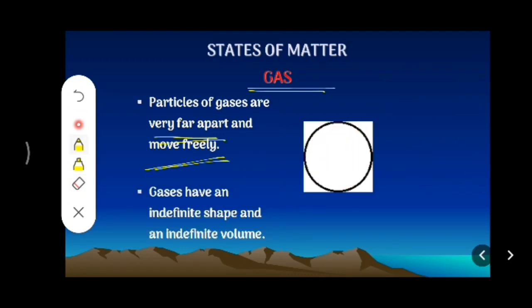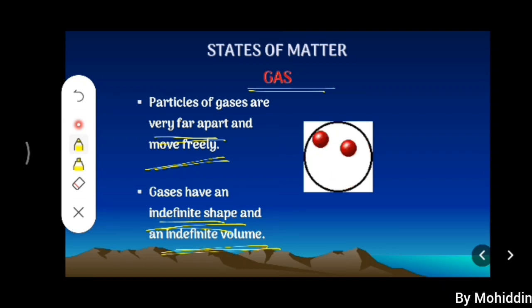So second one, gas has indefinite shape and indefinite volume. Gas is very different from liquid and solid. In case of solid, we saw one condition. We saw a different condition in liquid, but in gaseous form, a totally different condition: indefinite shape and indefinite volume.